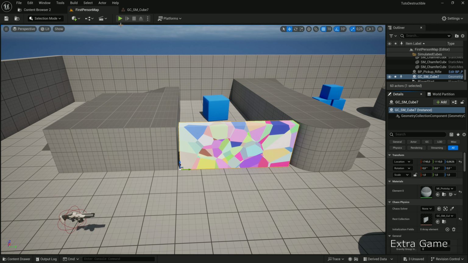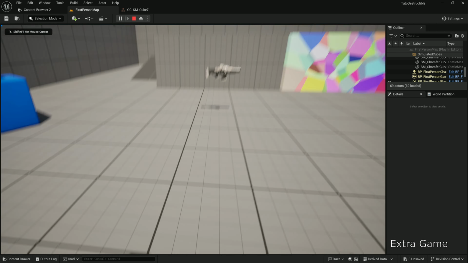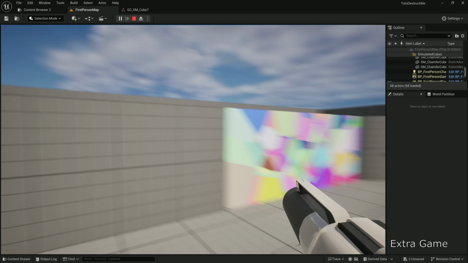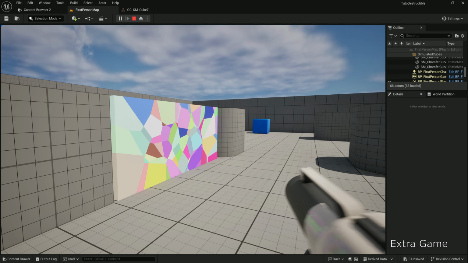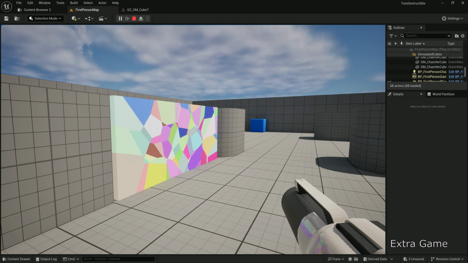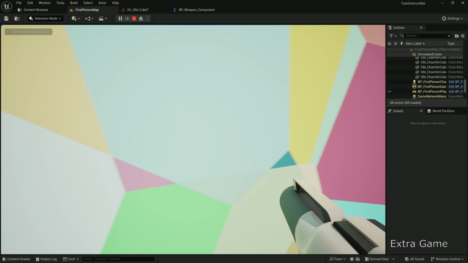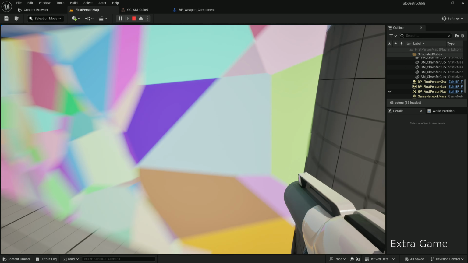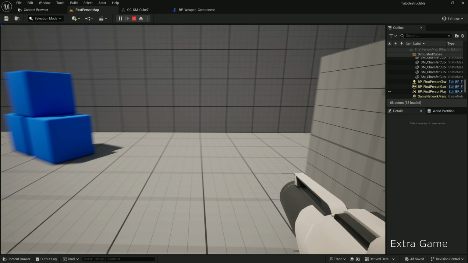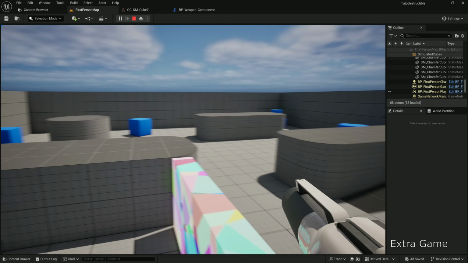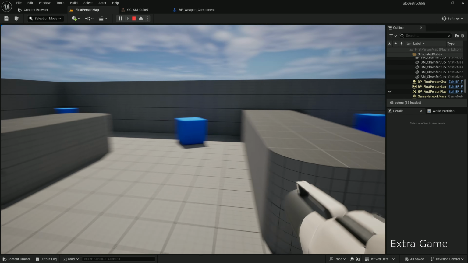Now, let's test with the pistol. The wall doesn't break. But seriously, who makes a game with a gun that shoots foam bullets? Not us. Note that the wall is still solid, even if the player rams into it. Let's make a gun that shoots realistic bullets. And like in real life, we won't see the bullets fly.